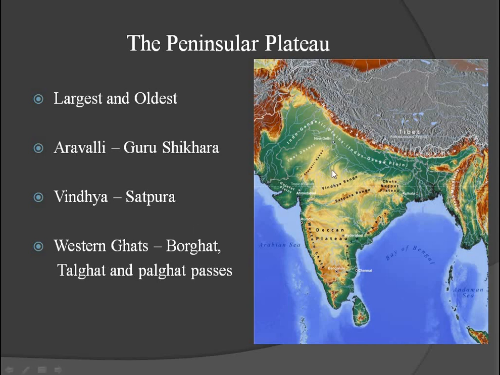If you go to the Aravali Hills, Guru Shikhar is the highest peak in the Mount Abu range, Abu Hills. And the Vindhya mountains and Satpura mountain ranges are there. And in the Western Ghats, some passes are there: Thalghat, Bhorghat and Palghat passes.